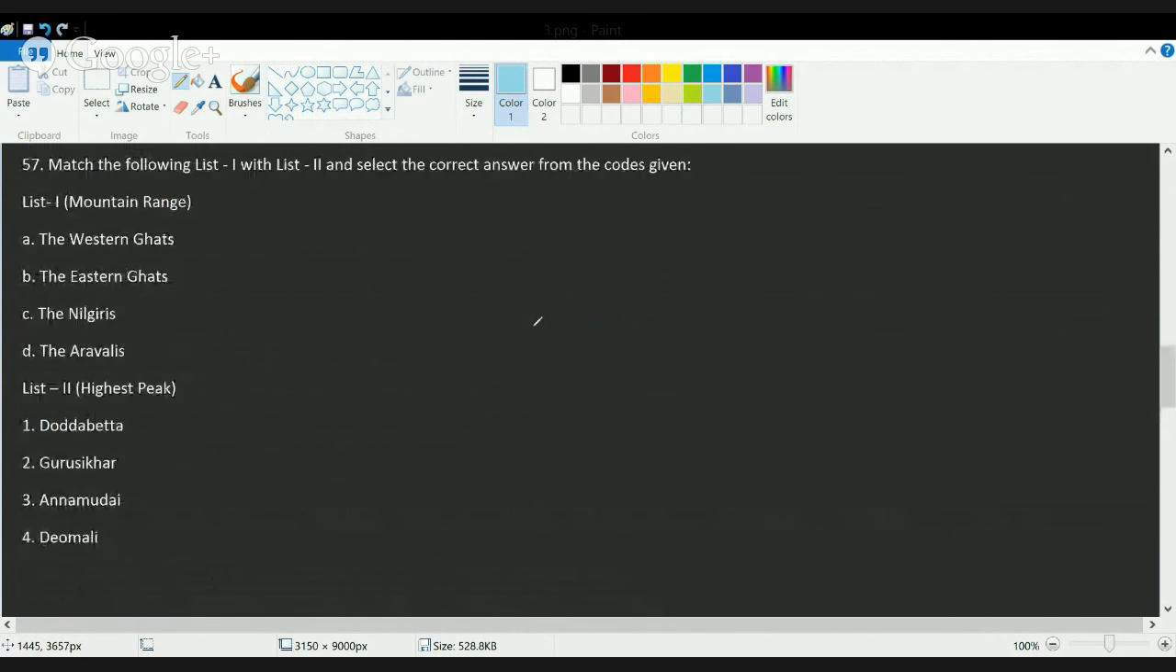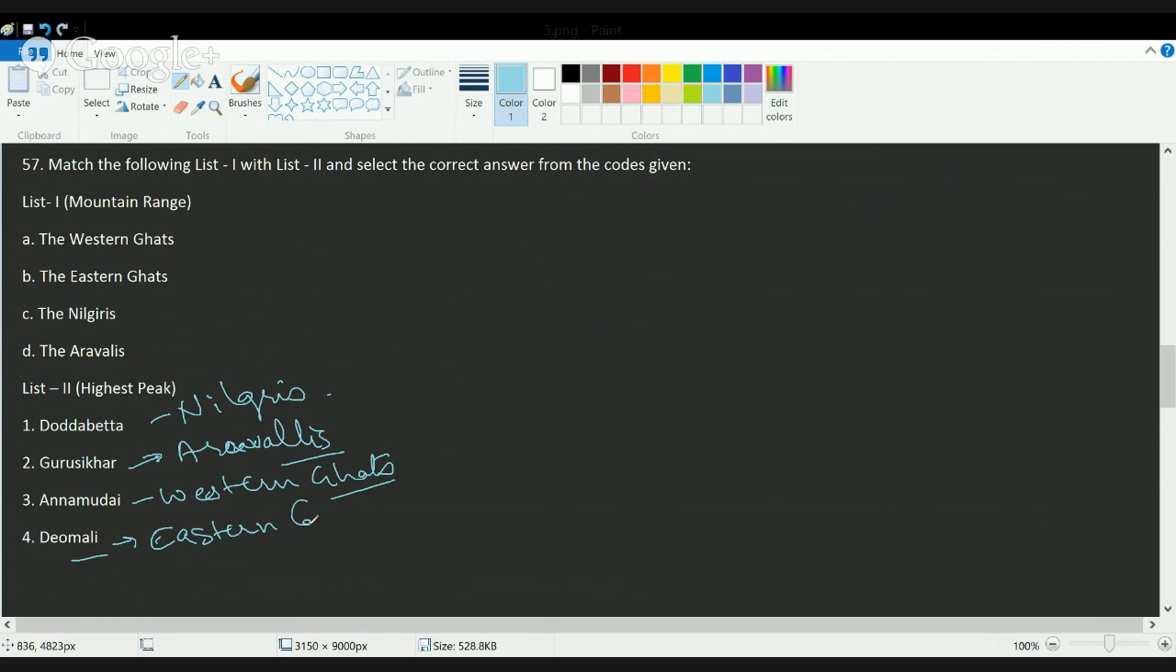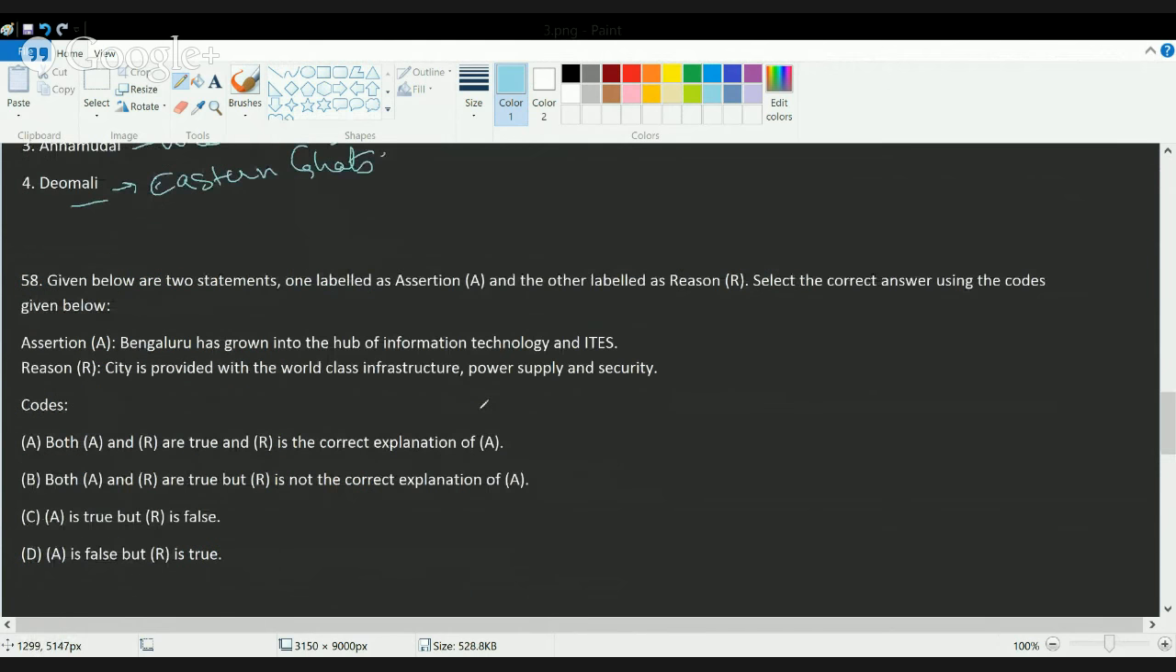The next question is you have to match the highest peak with the mountain ranges. So you have Guru Shikhar in Aravallis. Okay. Then you have Anamudi in Western Ghats. You have Doddabetta in Nilgiris. And finally, you have Deomali in Eastern Ghats. Okay, so these are the correct matches. That's a question from Geography of India.